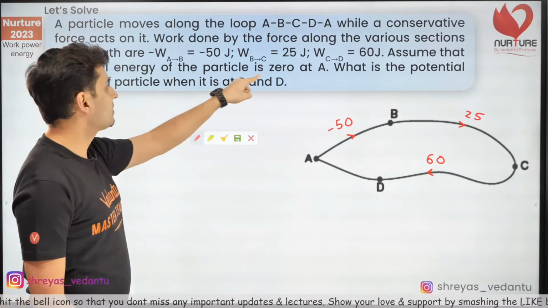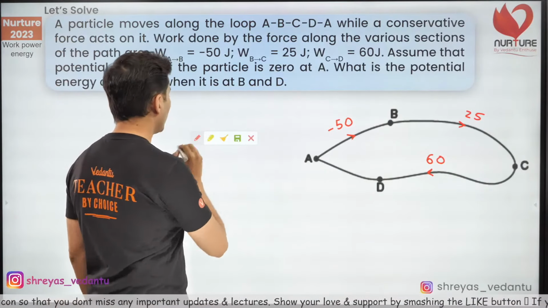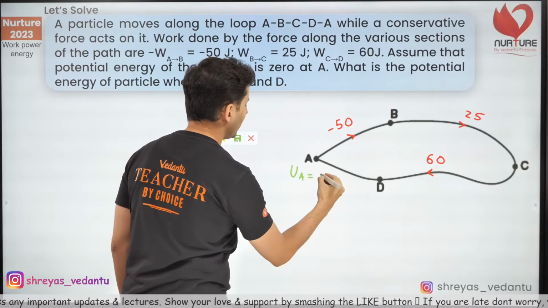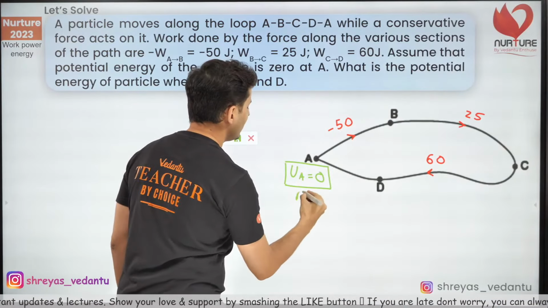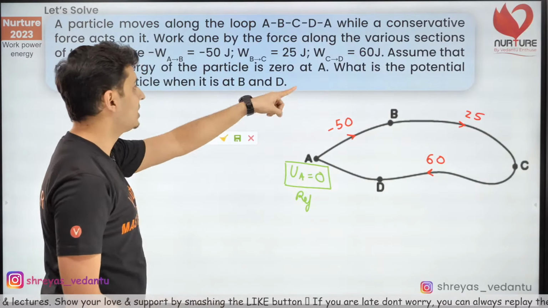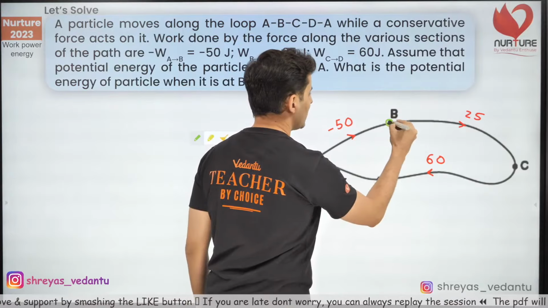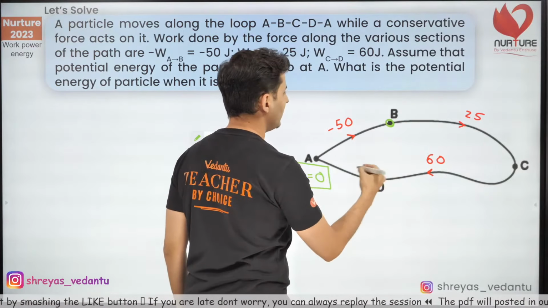Assume that the potential energy of the particle is 0 at A. So what you have to assume is the potential energy at point A is 0. This is basically your reference. The question is, what is the potential energy at point B and at point D?